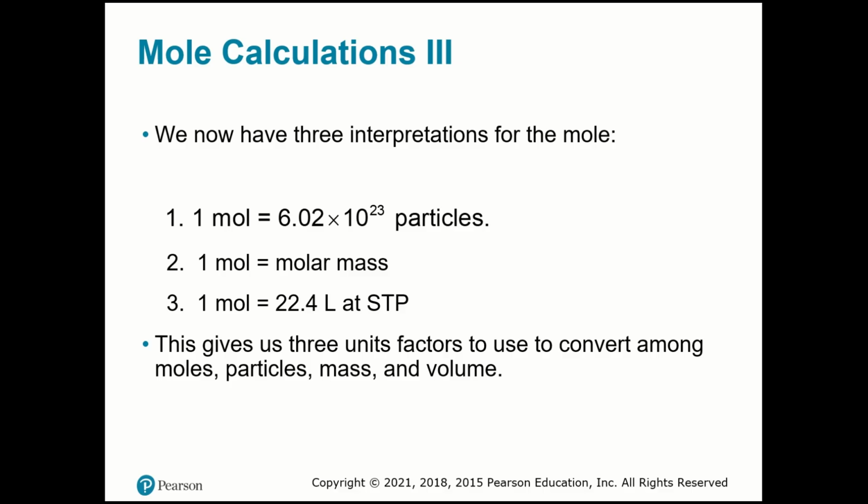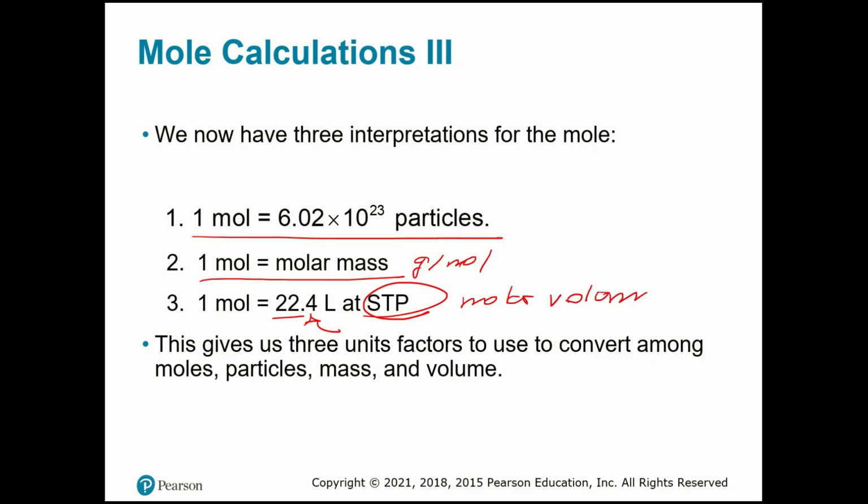We now have 3 interpretations for mole. We know that 1 mole is 6.02 times 10 to the 23rd particles. Also we know the molar mass, which is grams per mole. And 1 mole of any gas at STP conditions occupies 22.4 liters. That is the molar volume. So this gives us 3 unit factors to convert among moles, particles, mass, and volume, which is very important to use when you're doing stoichiometry calculations.